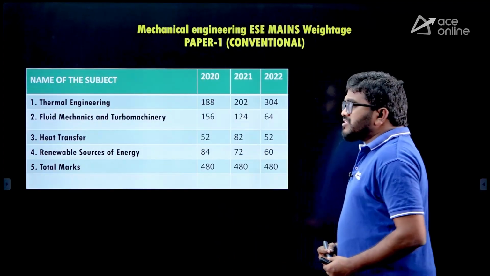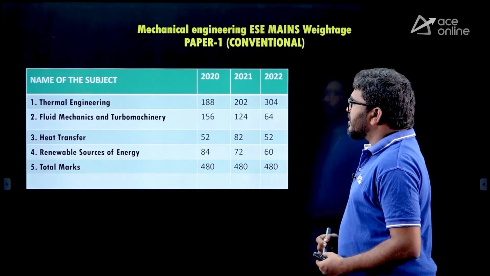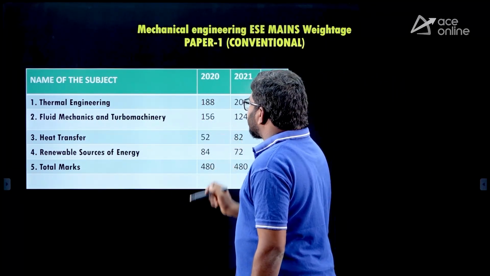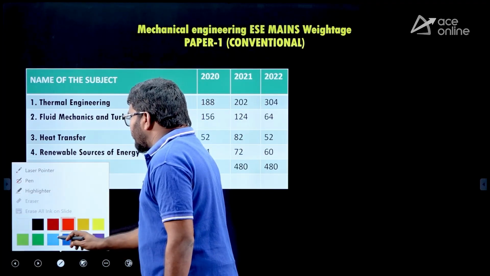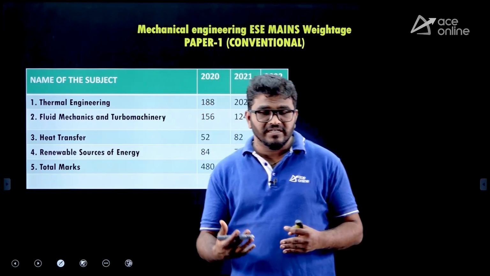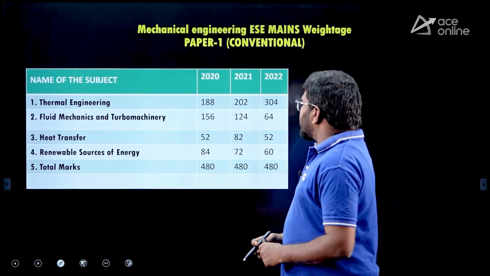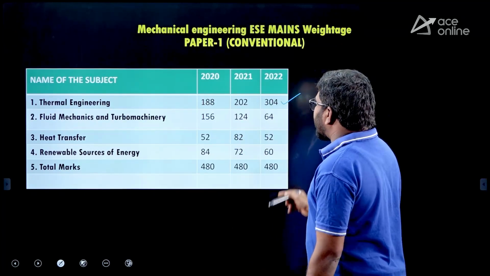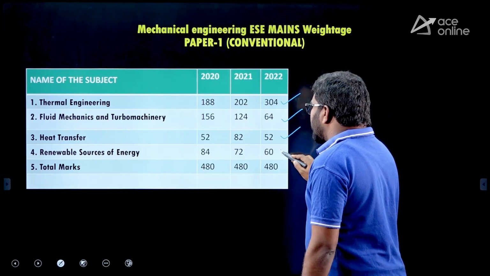First, I will discuss the weightage analysis of mechanical paper 1. In paper 1, the highest weightage subject is thermal engineering. Here I am not subdividing thermal engineering into IC engines, refrigeration and air conditioning, power plant engineering, or gas turbines. I am including all. So it is one of the good weightage subjects. Then after that, fluid mechanics and turbo machinery, and after that heat transfer and renewable energy.